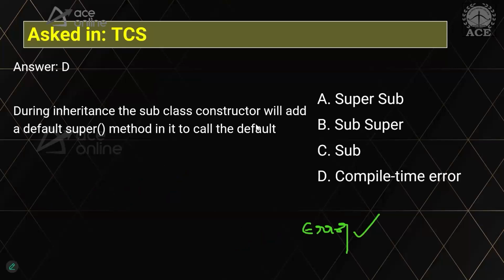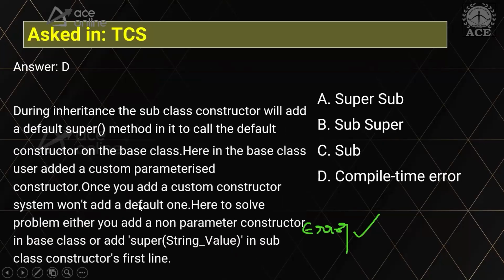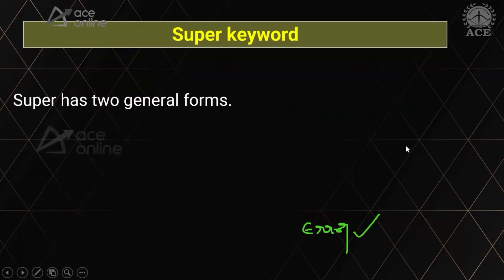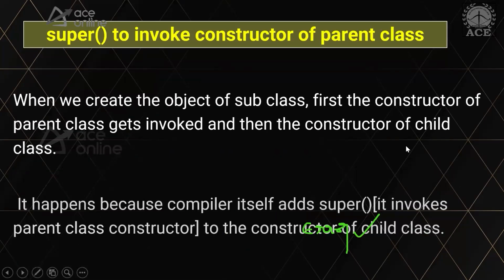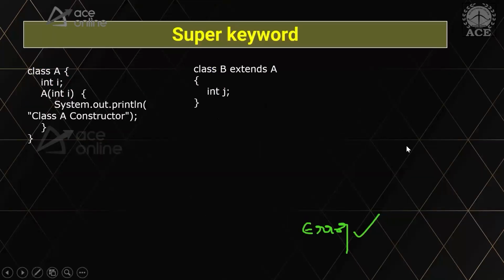Because during inheritance, the subclass constructor will add a default super call to the constructor of the base class. Here, we don't have the default constructor. So we have a parameterized constructor, and you have to call the correct parameterized constructor. Otherwise, we will be getting a compile time error. As an example, I'll come back to the slides and read it for you.